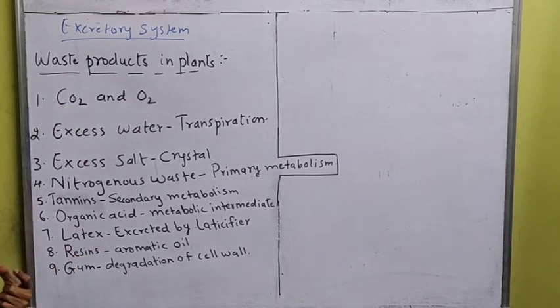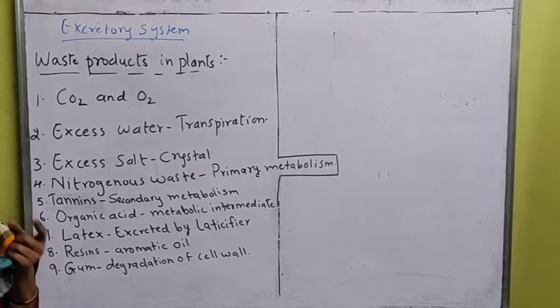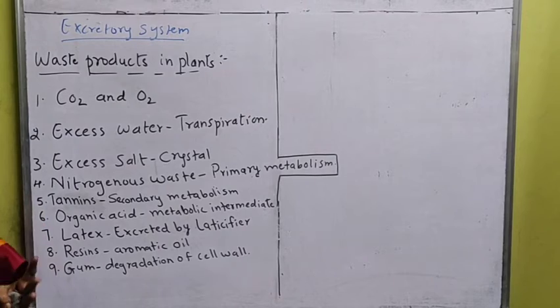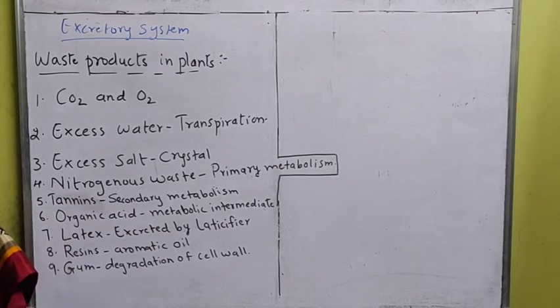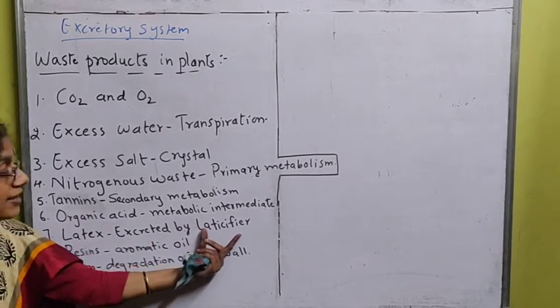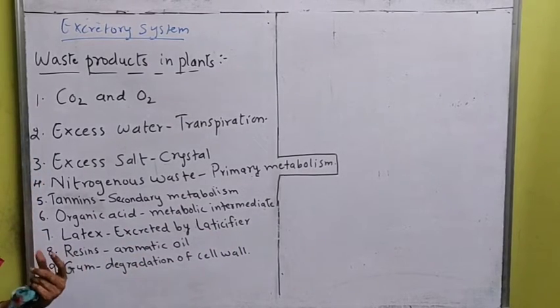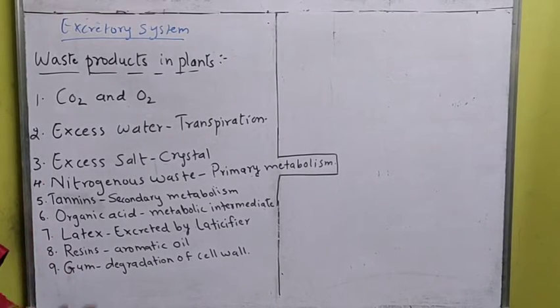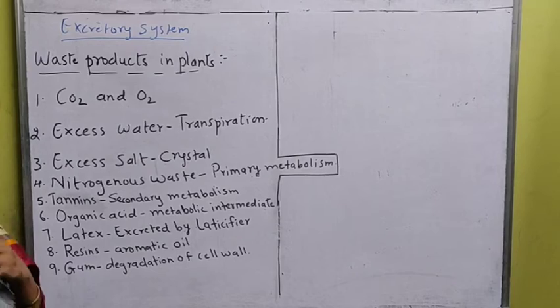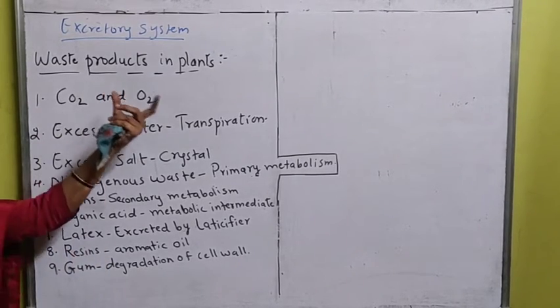Then the latex. Latex is what? It is the rubber which is secreted by the barks, and it is thrown out by a special excretory organ which is called as laticifier. Example is your rubber. Then the resins. Resins are also a type of substances which will give the aroma, that is smell will be there, and that resins is also the waste product in plants.